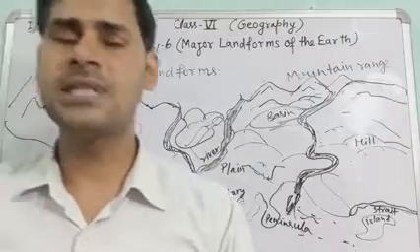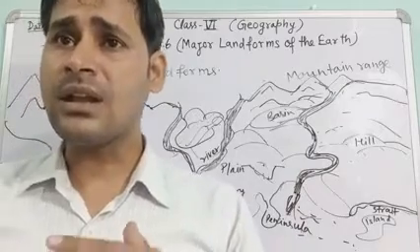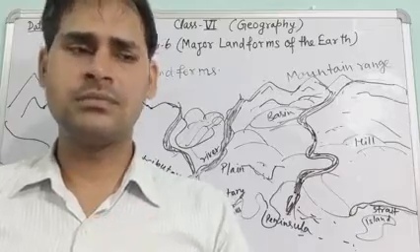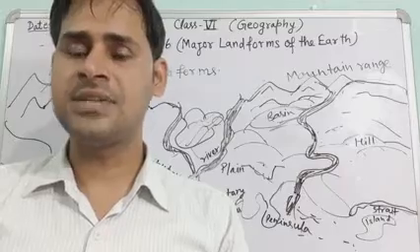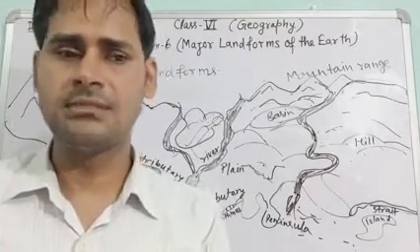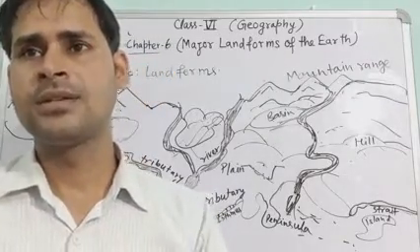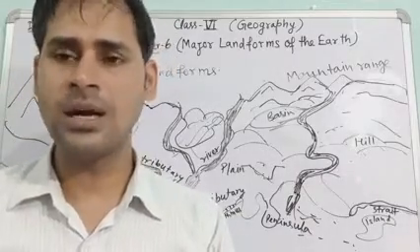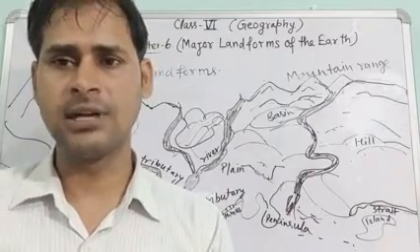These landforms are a result of two processes. Within the earth, a continuous movement is taking place, and with that movement these changes can be seen, means differences on the earth's surface can be seen. So the first, or the internal process, leads to the upliftment or sinking of the earth's surface at several places.